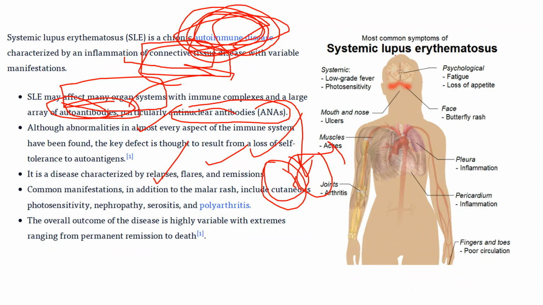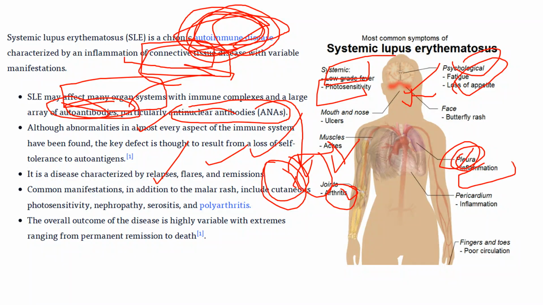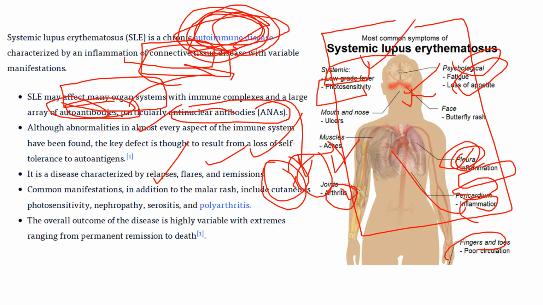These are some symptoms: low grade fever, photosensitivity, mouth and nose ulcers, muscle aches, and joint arthritis. Psychologically, there will be fatigue and loss of appetite. A facial butterfly rash will appear. In the pleura, that is the lungs, there will be inflammation with fluid. In the pericardium, the heart, inflammation will happen. Fingers and toes will have poor circulation. So there are many symptoms during systemic lupus erythematosus.